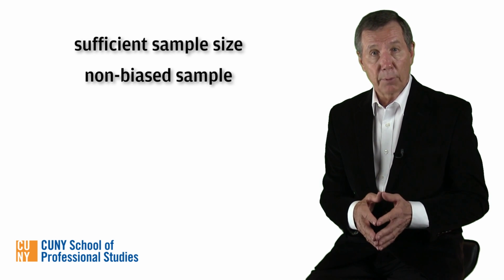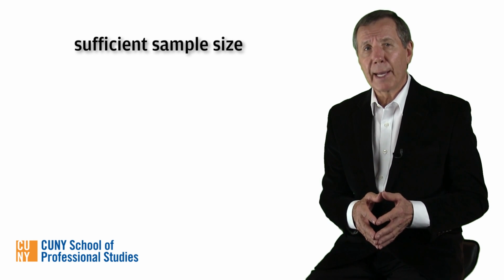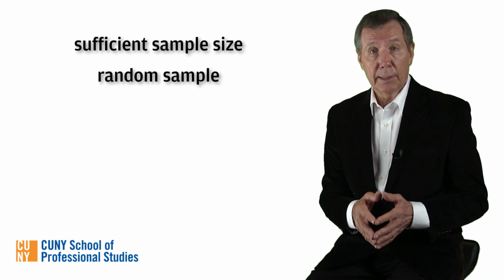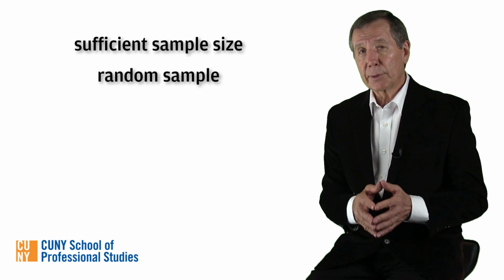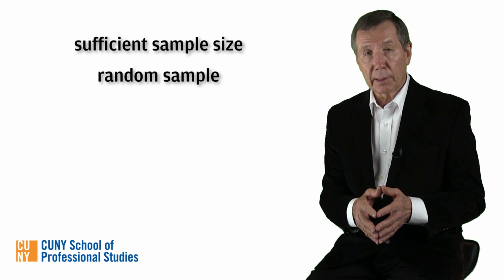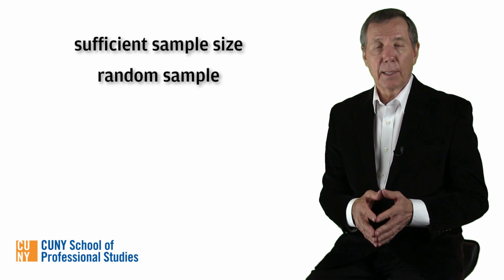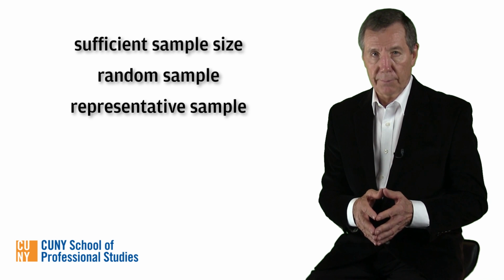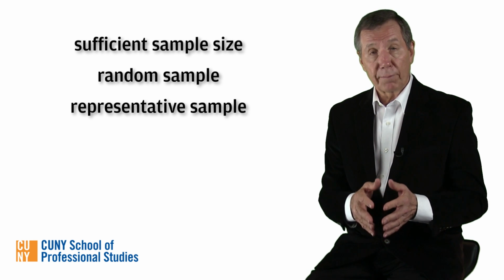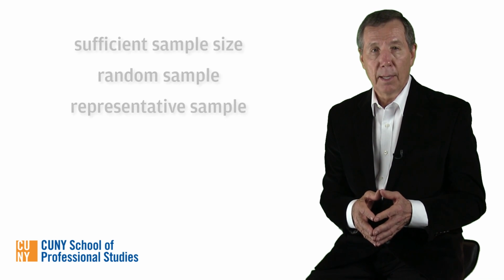Second, the sample must not be biased. Ideally, the sample will be randomly selected, which simply means that each member of the subset of the total population has an equal probability of being included in the sample. And third, the sample must be representative, which means that the sample reflects the characteristics of the total population.